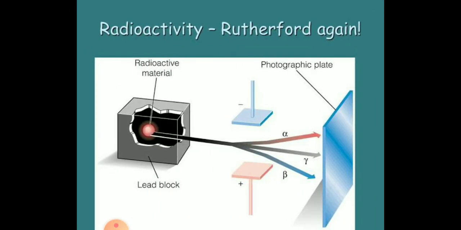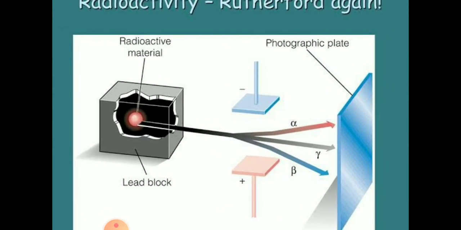You could see here the same diagram. The lead box is there, and in that lead box radioactive material is inserted. Two plates are there, positive and negative charge plates. Towards negative, what will be attracted? Alpha rays. Towards positive, what will be attracted? Beta rays. And what is not attracted at all to positive and negative? That is the gamma rays.